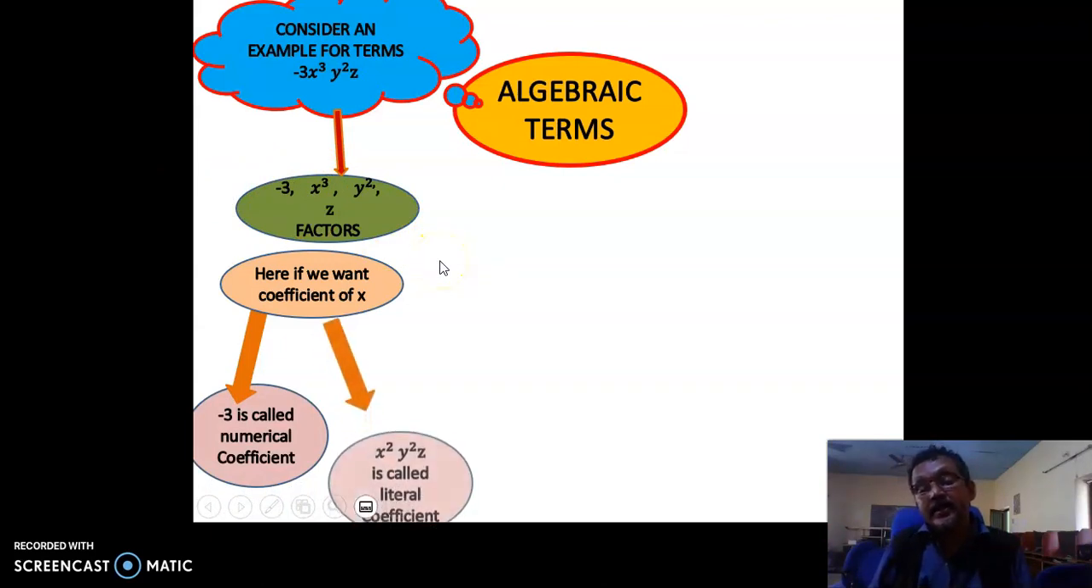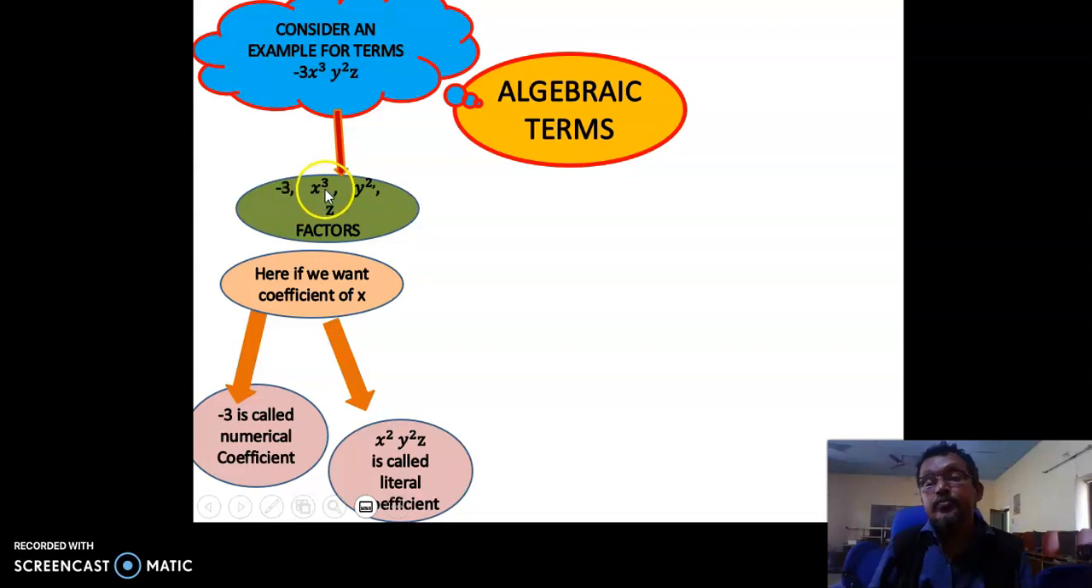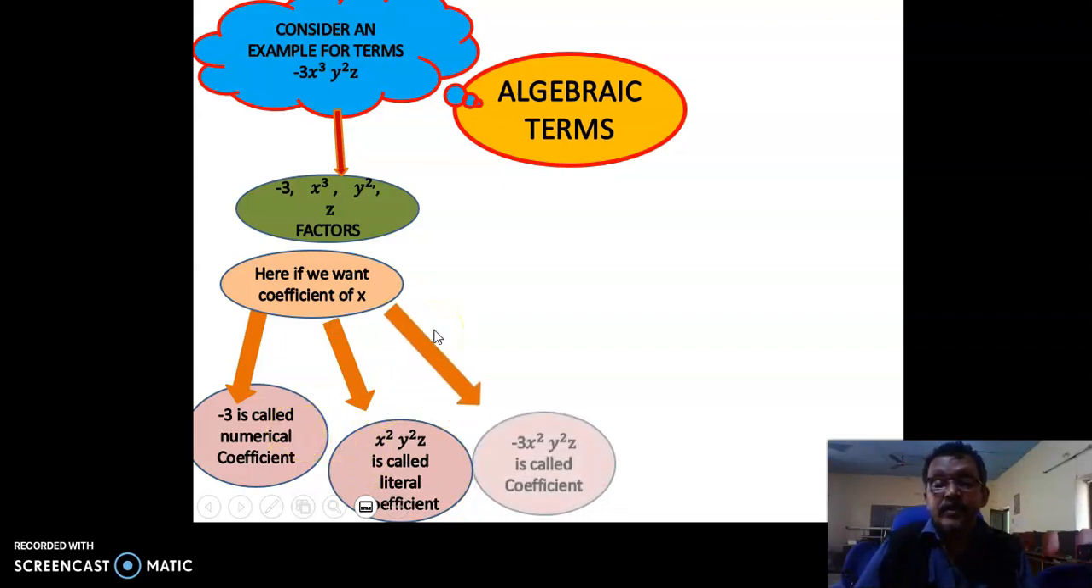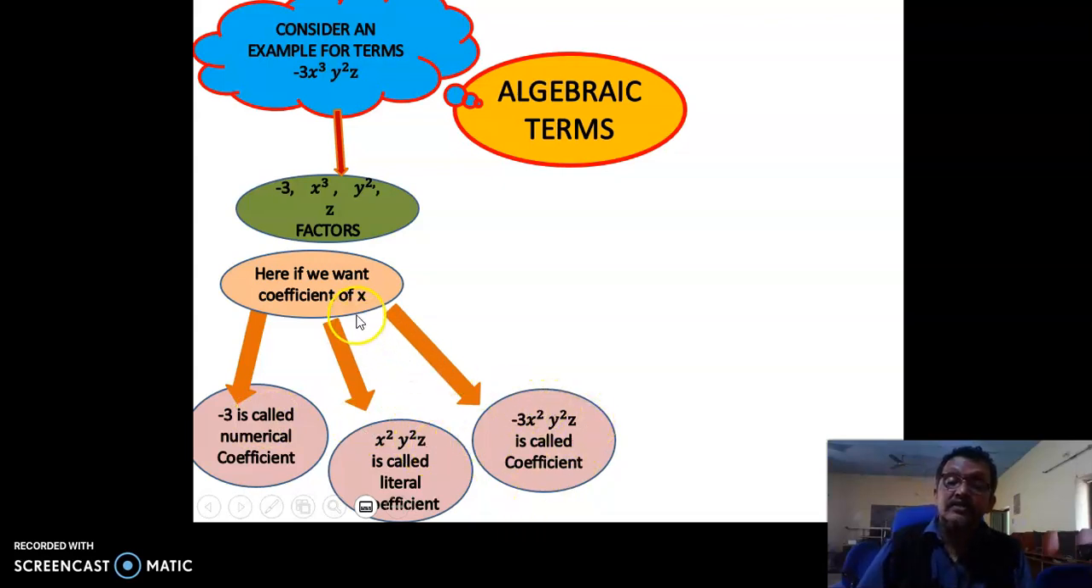The literal other than x: here x cube is there, if one x is left, then x squared y squared z is called the literal coefficient. Combined, these are called the coefficient. Minus 3 x squared y squared z is the coefficient of x.